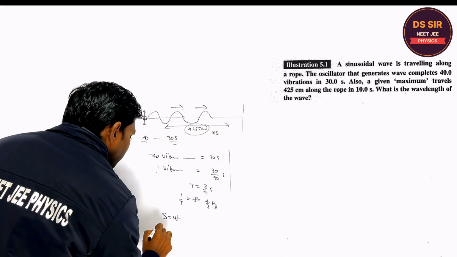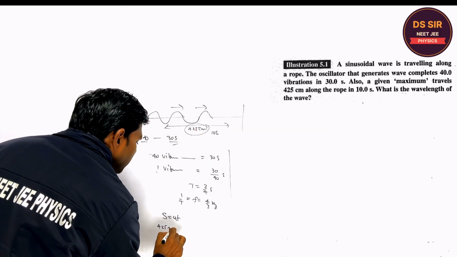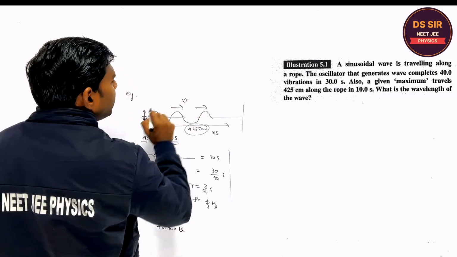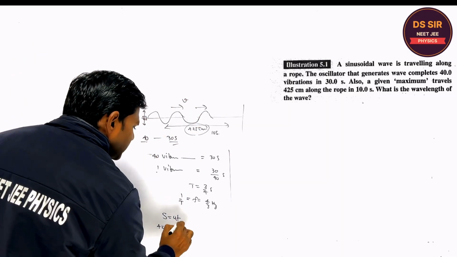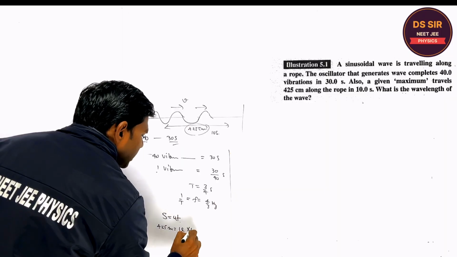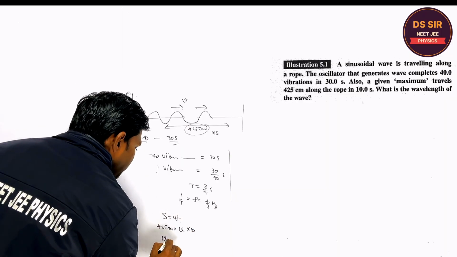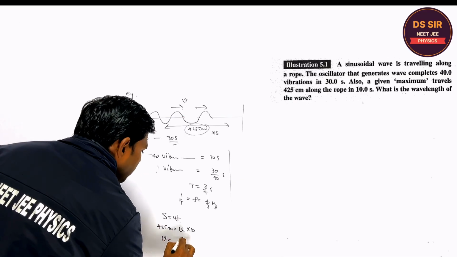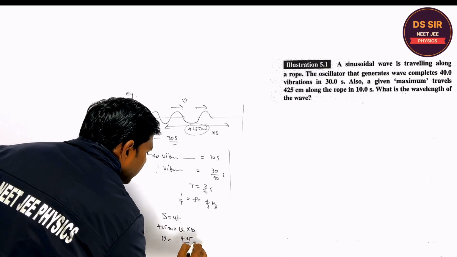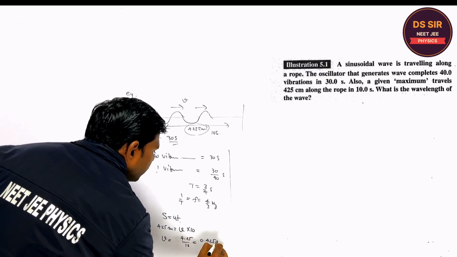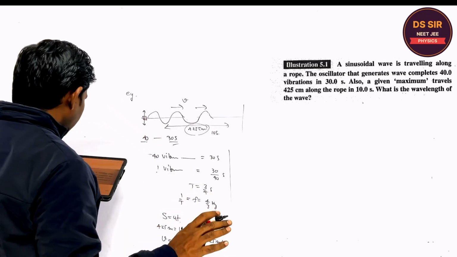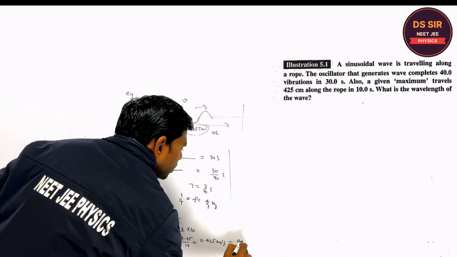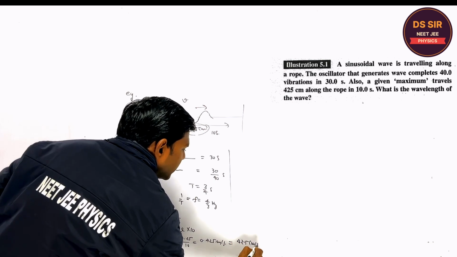The distance covered is 4.25 meters, since it is given in centimeters. Suppose the speed of the wave is v, and the time it is taking is 10 seconds. So the speed is 4.25 divided by 10, which is 0.425 meter per second. Is it clear or not? Or you can say 42.5 centimeter per second.